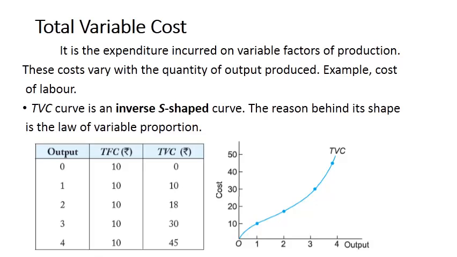That is why this is inverse S shaped, you can see. And one more thing, up to the second unit of output there are increasing returns to the variable factor. That is why marginal cost is decreasing at that time, and total cost is increasing at a decreasing rate. Beyond the second unit of output, marginal cost is increasing. That is why total variable cost is increasing at an increasing rate, and that is why it is inverse S shaped.